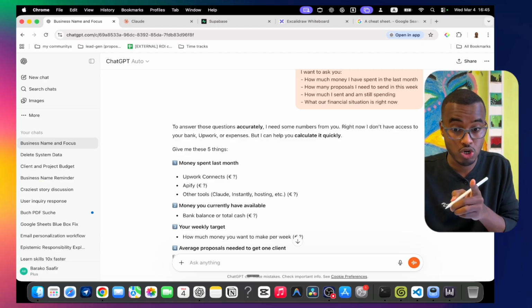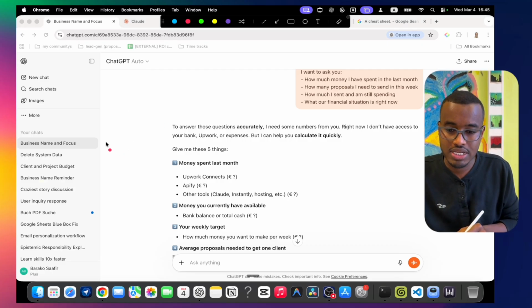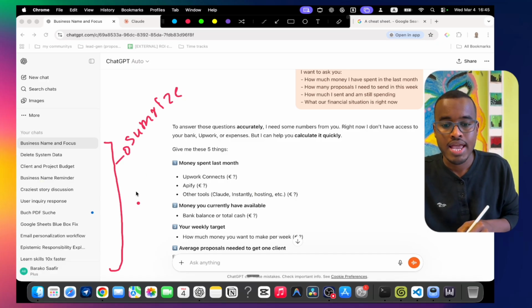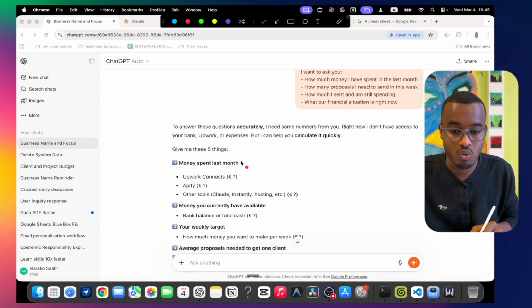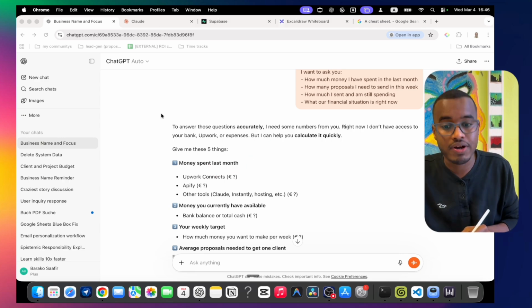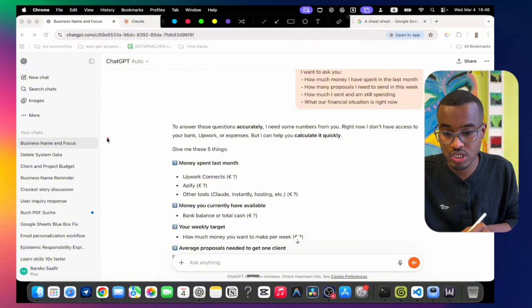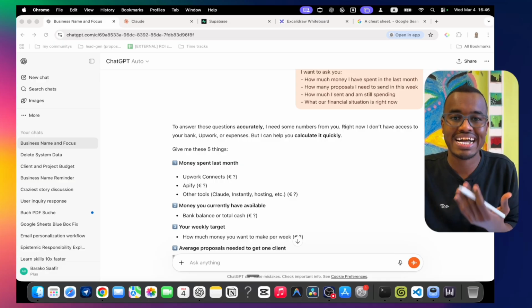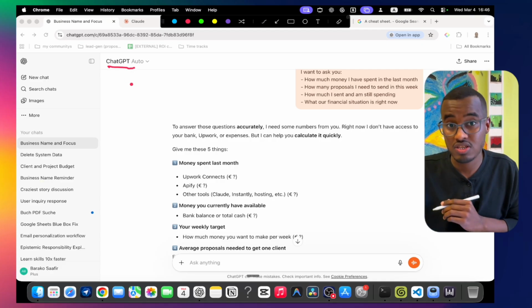Here is what ChatGPT is actually doing. It takes all our conversations, summarizes them, and saves them. That's why it knows my business, but it doesn't know what is actually happening in my business. Even if it knows this data, we cannot access it, because the data is saved on ChatGPT's servers.